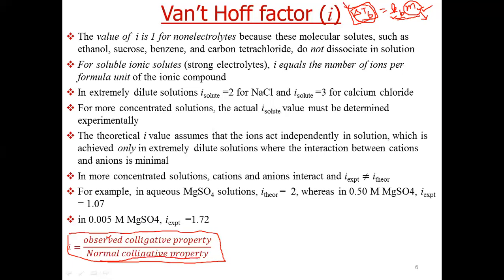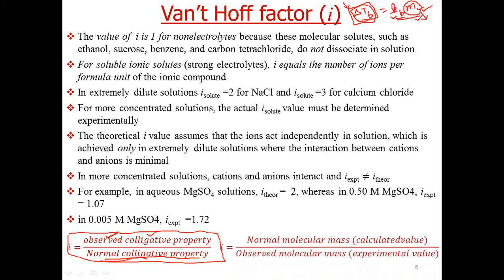Now if the solute is a non-electrolyte, then the theoretical value and observed value should be the same. That means iota is 1. But this is not normally the same for electrolytes. So this is how we determine iota. It is given by the observed colligative property, or we can say experimental value, divided by the normal value calculated simply by using the formula for that colligative property.